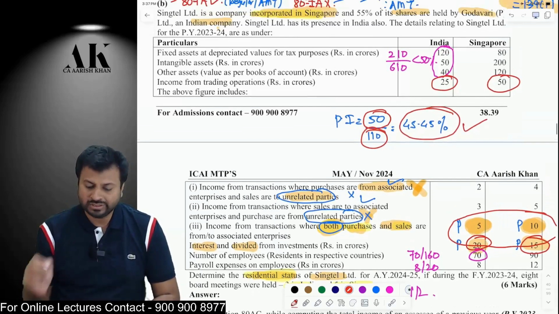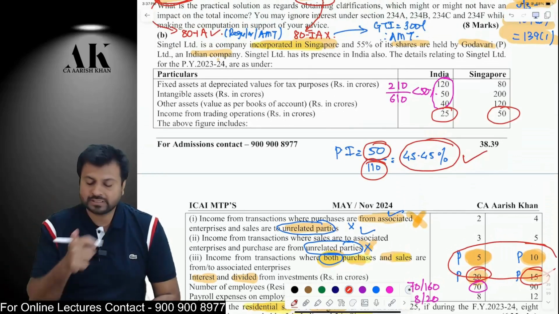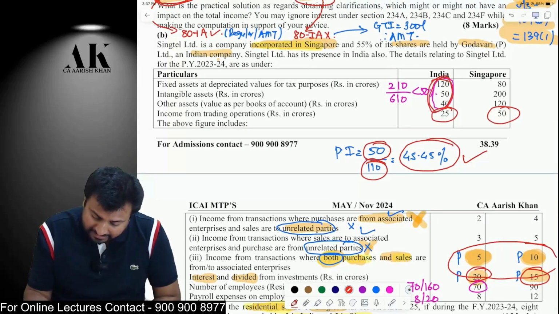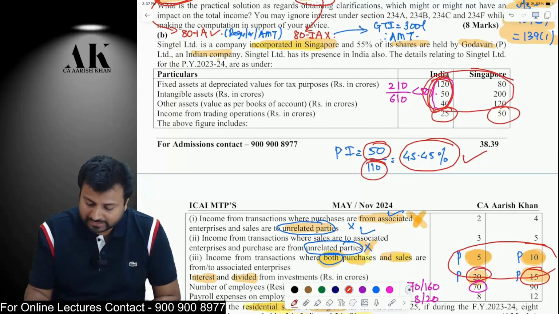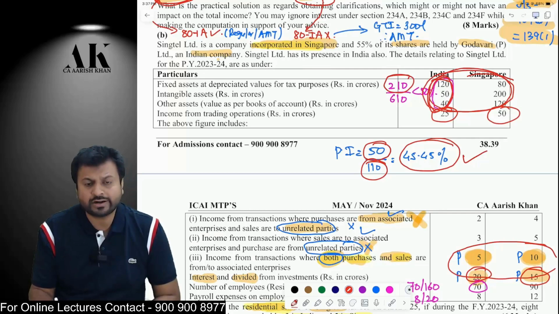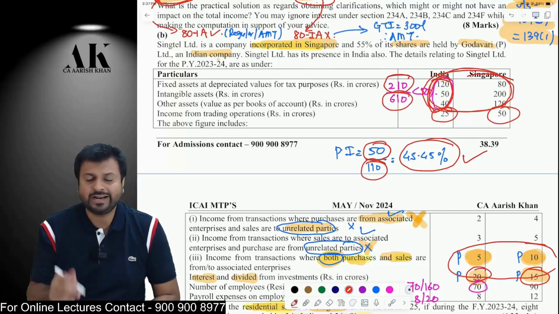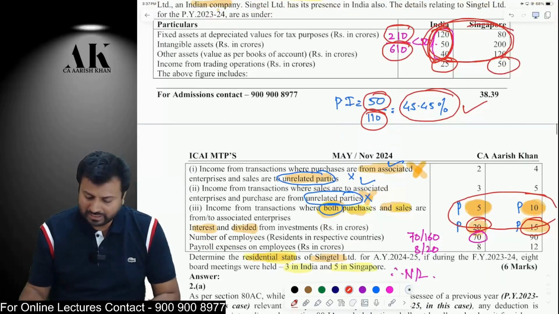What is condition number 2? The assets in India should be less than 50% of total assets. What are the Indian assets? These 3 are Indian assets. What are the total assets? These are total assets. Therefore, Indian assets come to 210 lakhs and total assets come to 610 lakhs. Again, it is less than 50% of the total assets.